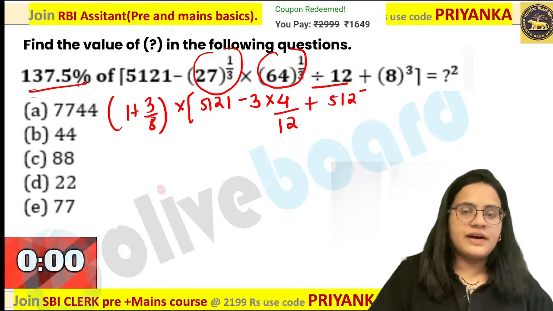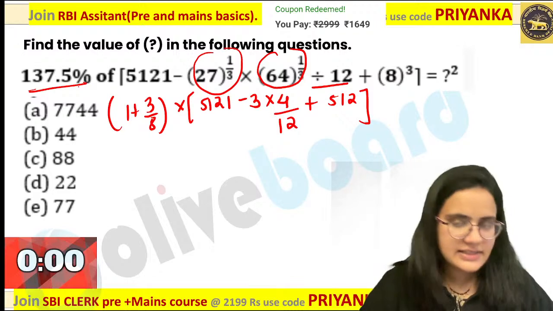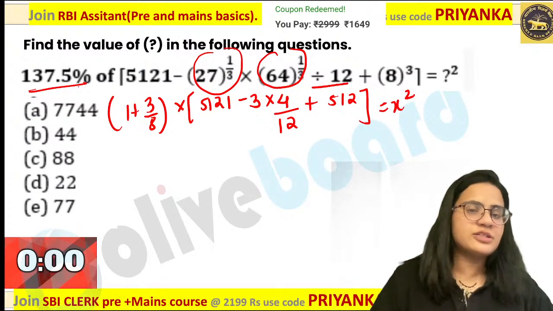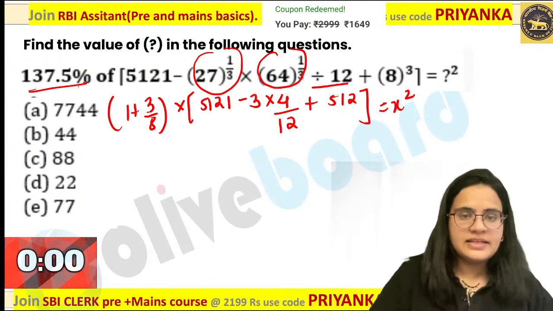I know that it is 512 over here. Are you guys getting my point? That is nothing but your x square value. They have given the x square value over here. Now let us evaluate this value.